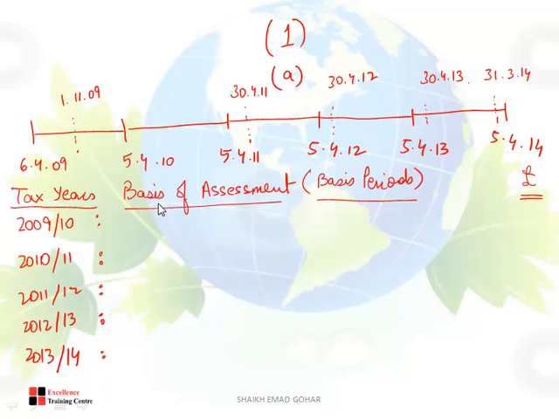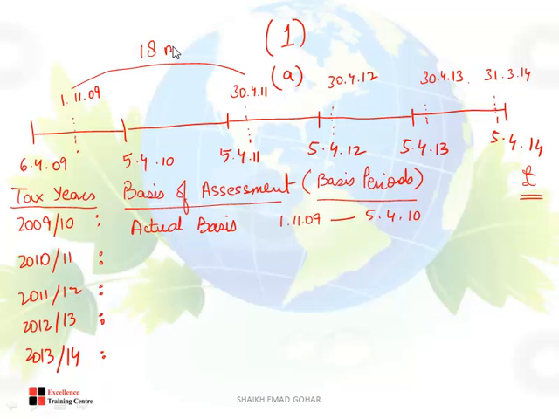So in the first year, what are we using? From the start of the business till 5th April. This is called actual basis. So write actual basis and then write the period, from 1st November 2009 till 5th April 2010. Can you tell me how much are the total months?